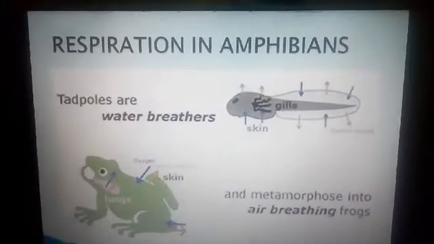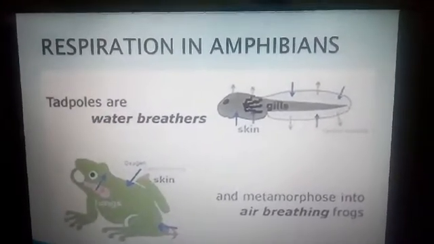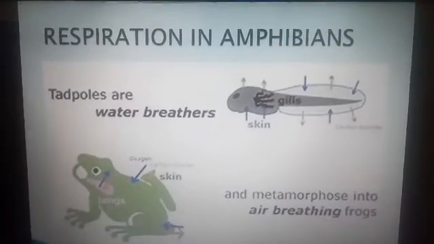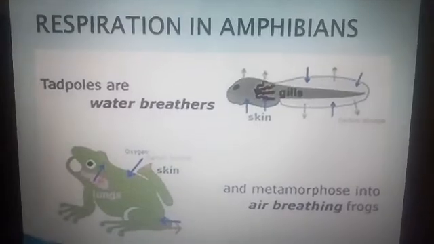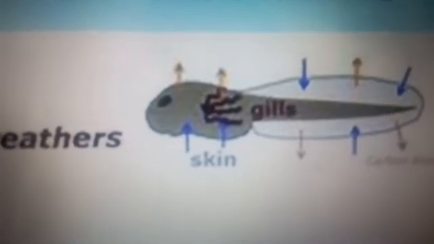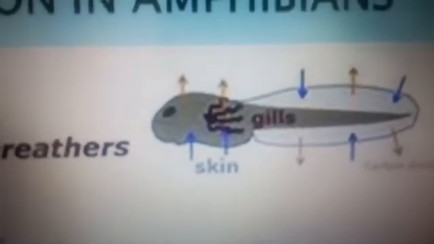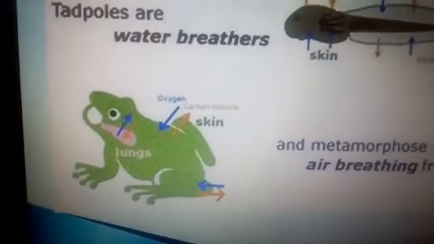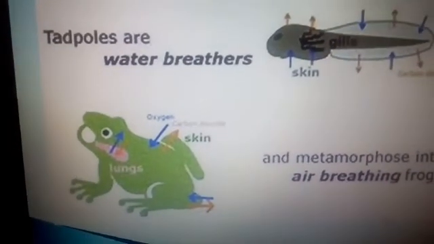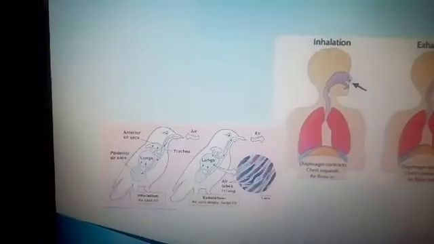And next let us see about amphibians. What is amphibian, kids? Animals which live in both land and water are called amphibians. This frog, the young one of frog is called tadpole. Where do you think the tadpole lives? Yes, it lives in water. So what it needs? It needs gills for respiring. The adult frog which lives on land uses lungs and moist skin for breathing.